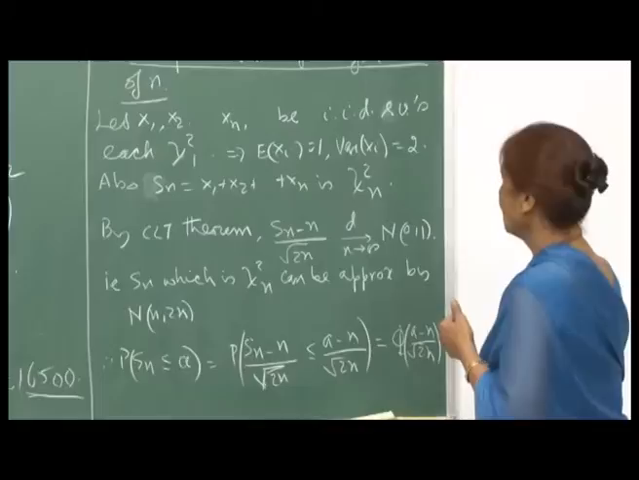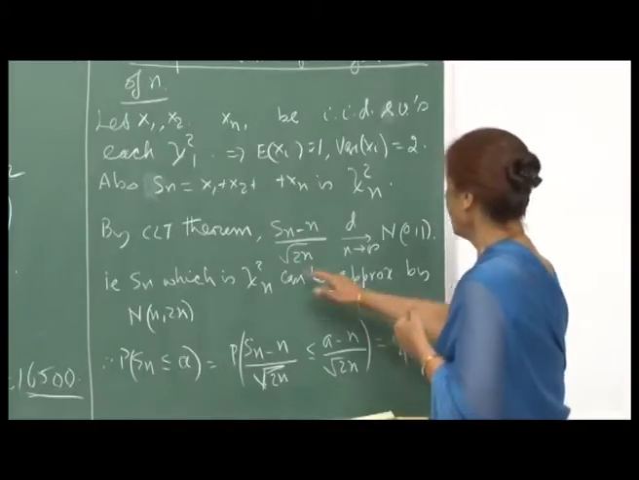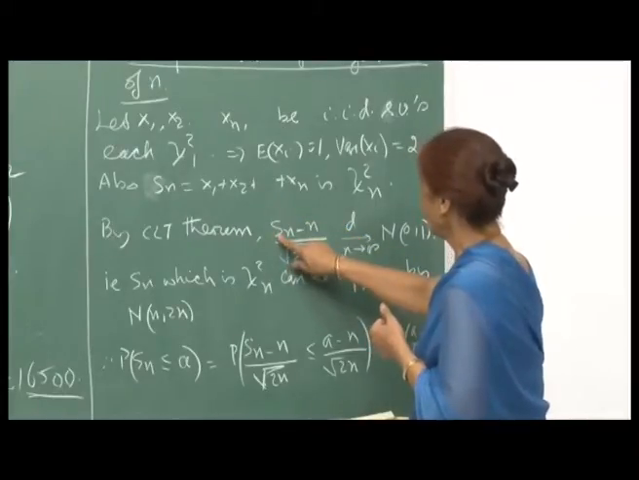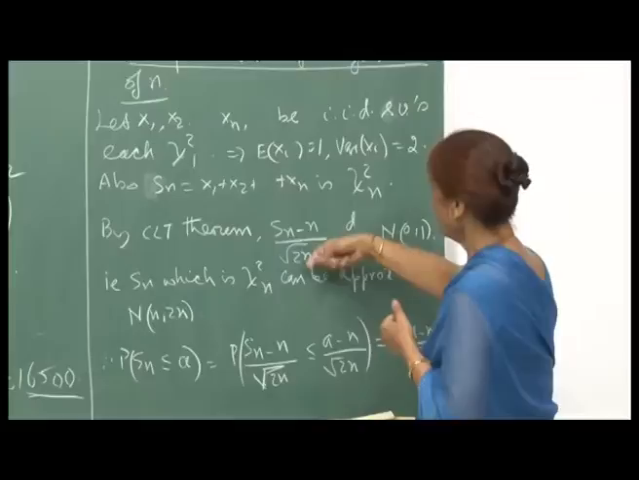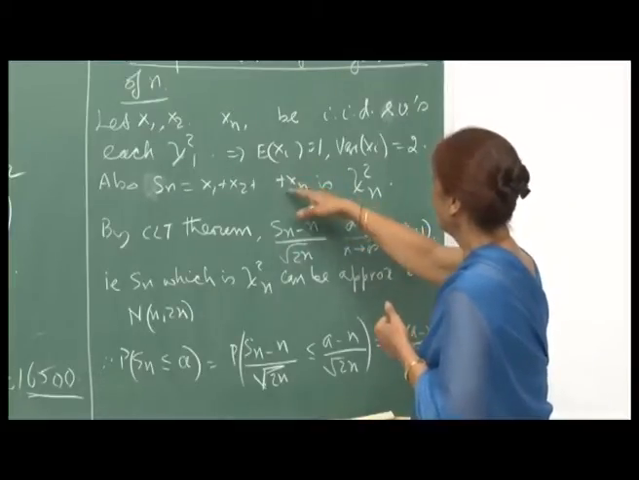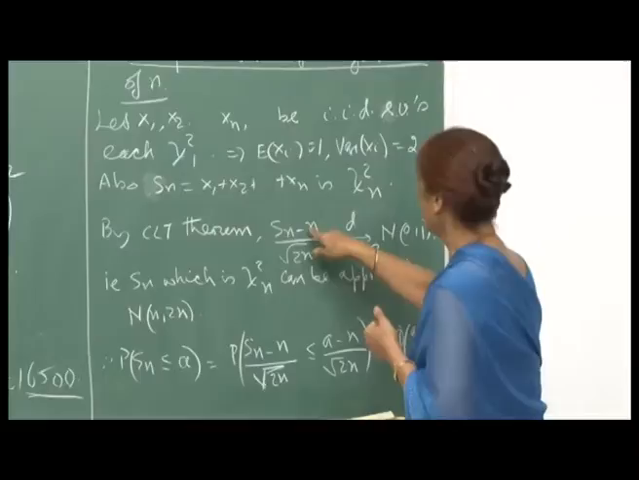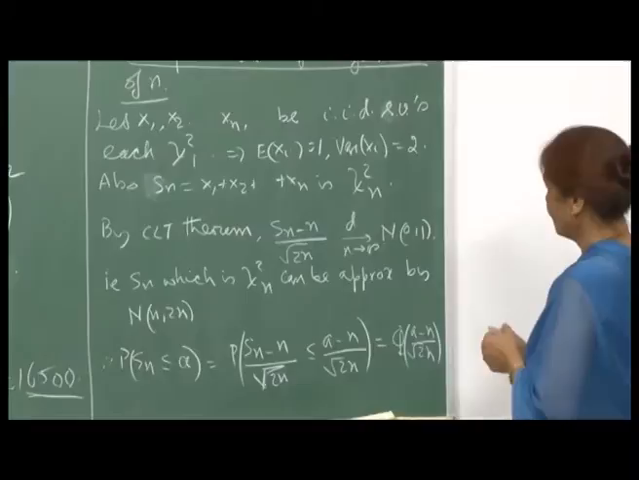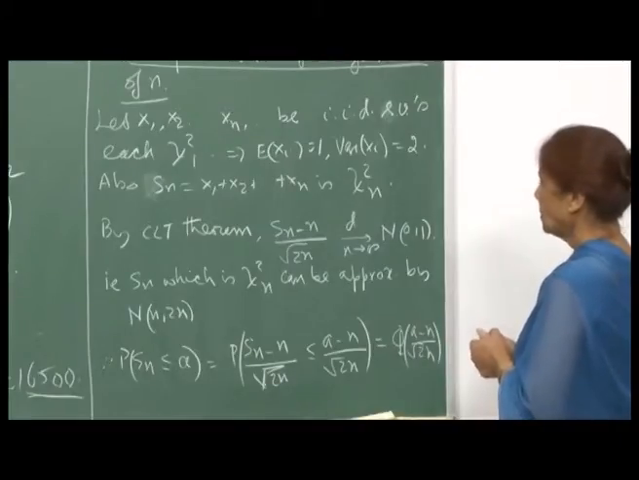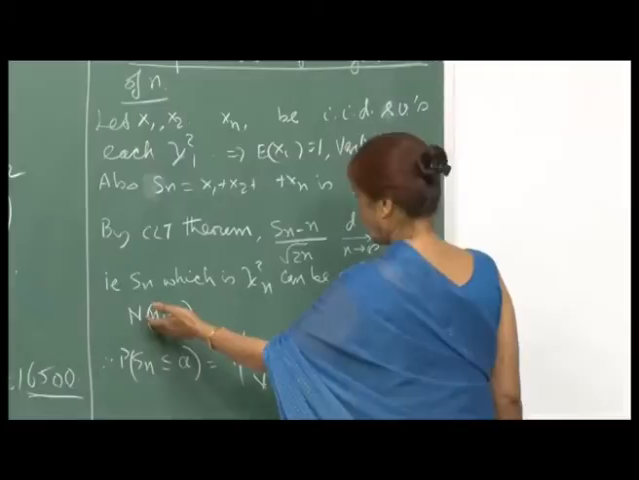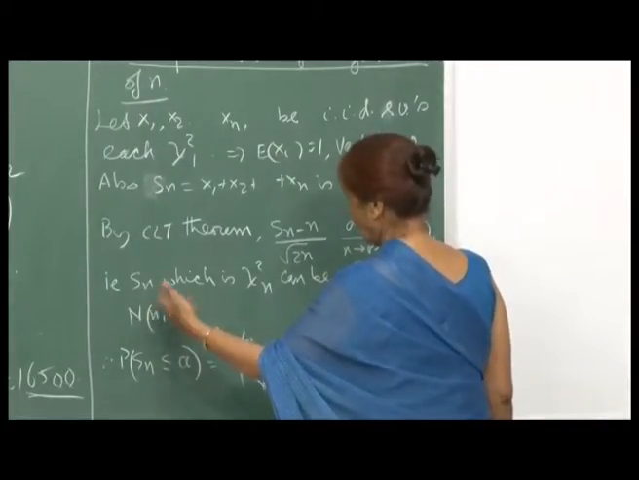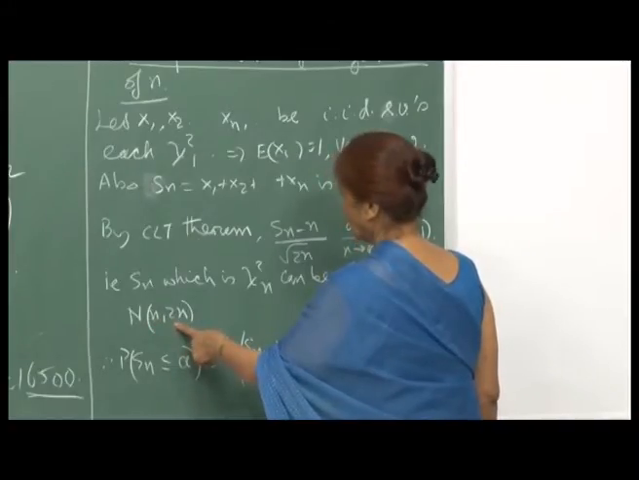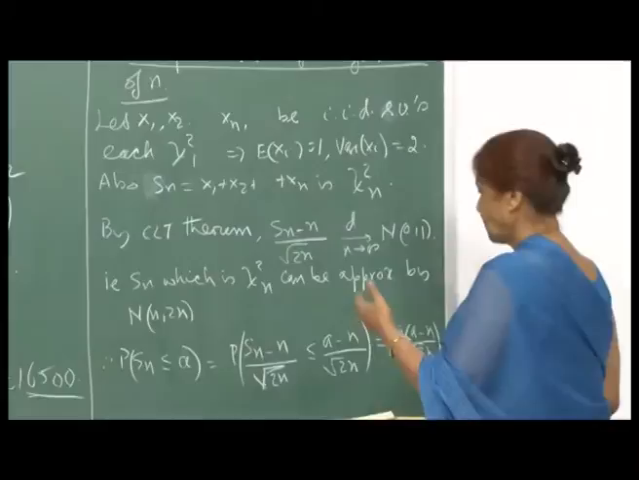Anyway, by the CLT, (S n minus n) upon root 2n converges in distribution, because we have standardized it by subtracting the mean of S n. The mean of S n will be n, because each is chi-square 1. So, this, (S n minus n) upon root 2n, will go in distribution to normal 0, 1 as n goes to infinity. Or in other words, chi-square is approximately normal with mean n and variance 2n, whichever way you want to put it.